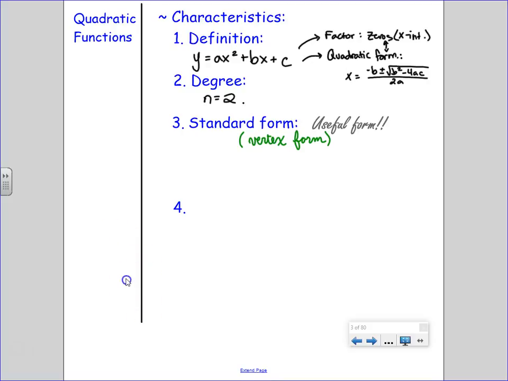We can go ahead and expand this just a little bit. y equals a times (x minus h) quantity squared plus k. What should this remind you of if there's an h and a k? The circle formula, right? What did h and k stand for with the circle? The center.